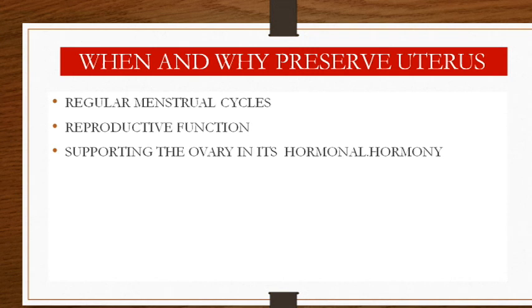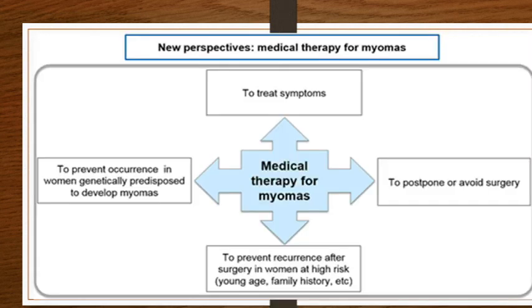Now we talked of preserving the uterus. So when and why do you want to preserve the uterus? And why not do a hysterectomy straight away? When the patient requests that she wants to have her regular menstrual cycle, and of course when a patient wants fertility, reproductive function has to be preserved. And one more reason is that the presence of the uterus supports the ovary in its hormonal harmony.